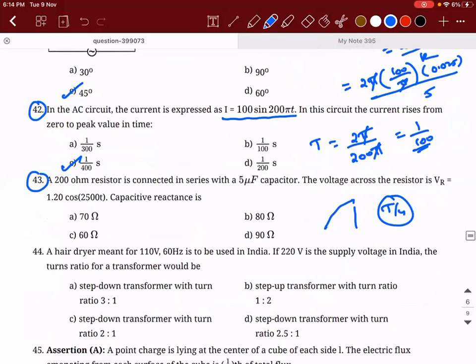A 200 ohm resistor is connected in series with a 5 microfarad capacitor. The voltage across the resistor is VR is equal to 1.2 into cos of 2500t. Capacitive reactance. So capacitive reactance is equal to 1 divided by omega into C. Omega is given. But that is the voltage across the resistor.